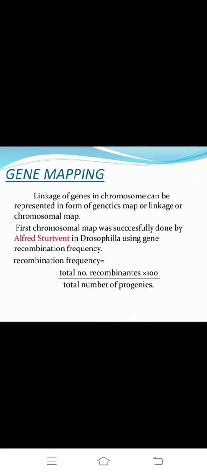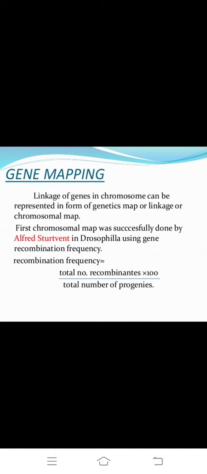Recombination frequency, how to identify for gene mapping: total number of recombinants into 100 by total number of progeny.